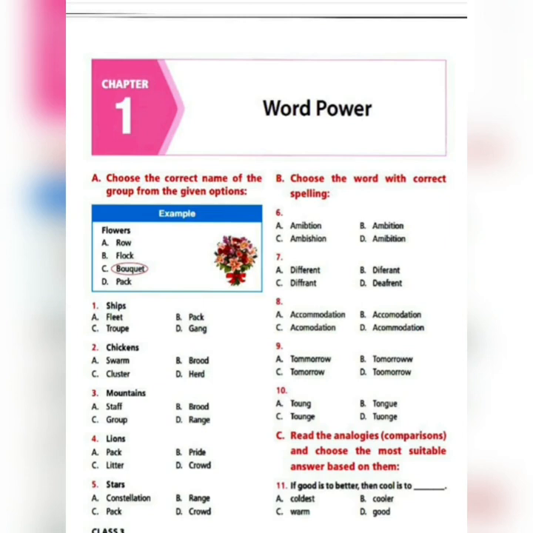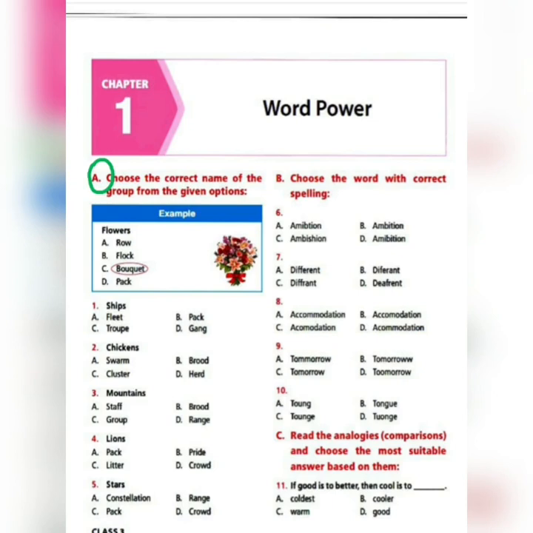So let's start with the first exercise over here, that is Exercise A. What is it saying? It is saying, choose the correct name of the group from the given options. So we all know that your exam is going to be in an MCQ form.